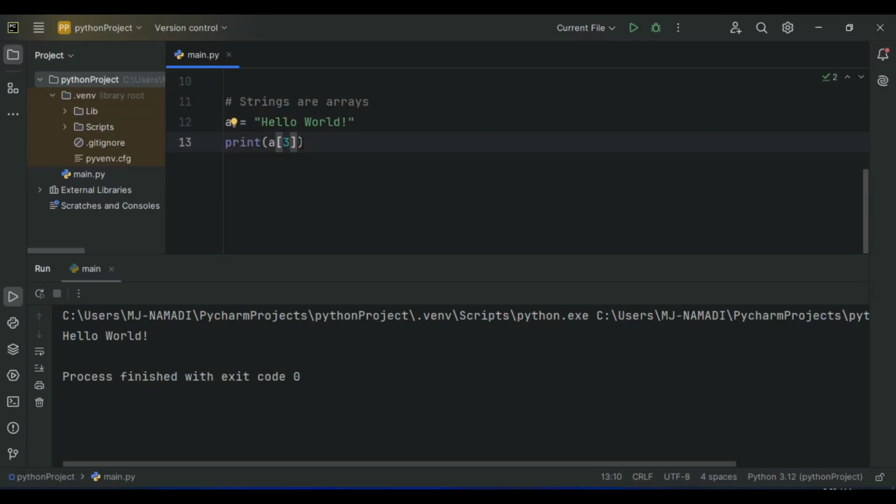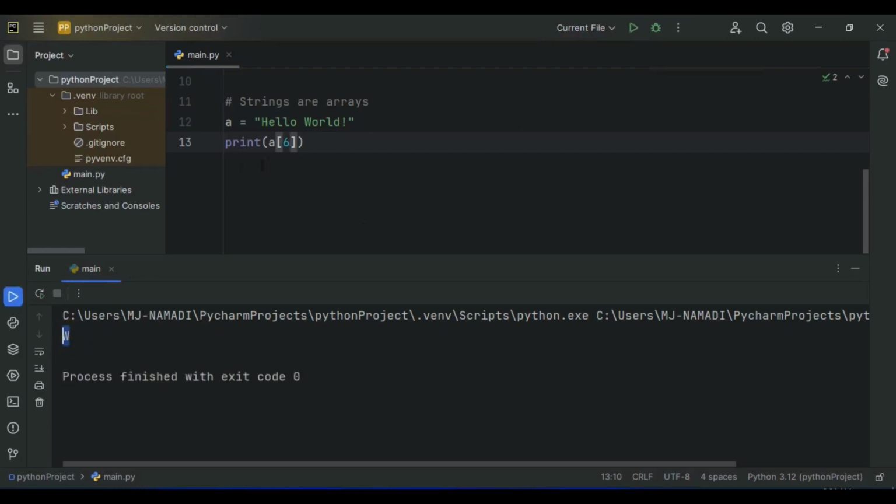And so now if we go ahead and run our program, we're expecting to see L, which is this L right here. So let's go ahead and run our program. As you can see, we have L. And let's say we wanted to print out W. So let's count 0, 1, 2, 3, 4, 5, including the space, 6. So W has the 6th index. So now let's say we wanted to print the 6th index, which is W. Now let's go ahead and run our program. As you can see, we have W right here.